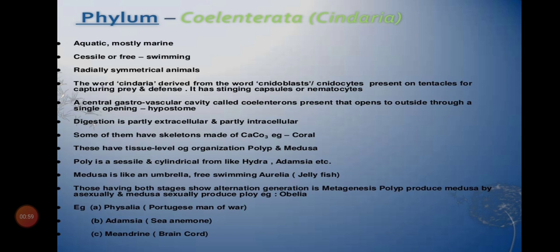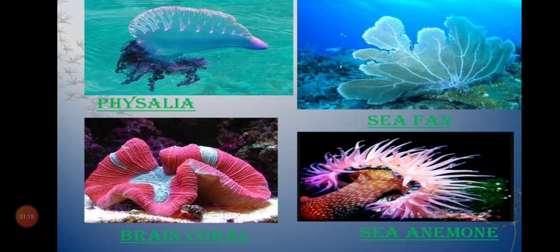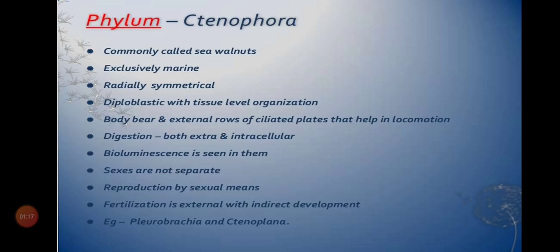We have learned about all the other characteristics, and here nerve cells started, so the nervous system started, and digestion also started with a gastrovascular cavity. Digestion is incomplete because there are no two openings, only one opening is there. Next we'll move on to the third group, Ctenophora, and here we'll see a little bit advanced.